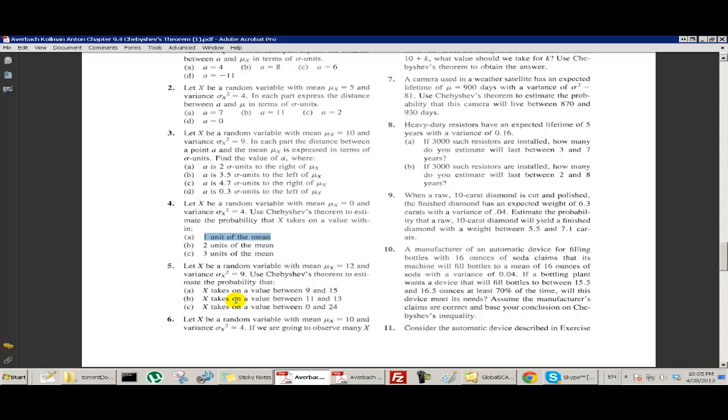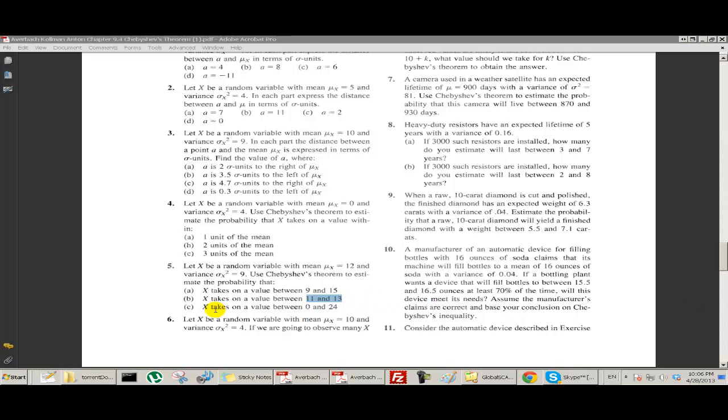Okay, how about this one? 11 and 13. So that's a little bit more. I think that's going to be even interesting. I never did that one. But anyway, that's going to be at least 0 also, right? Same thing, actually. Yeah, it's going to be at least 0, so that's not useful.